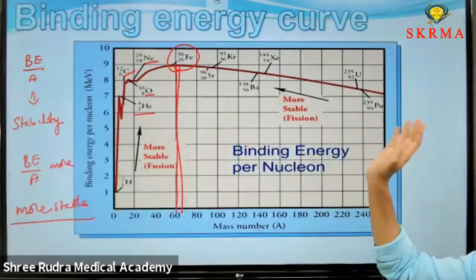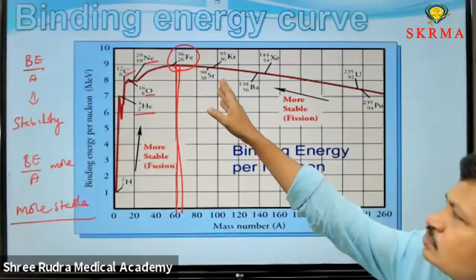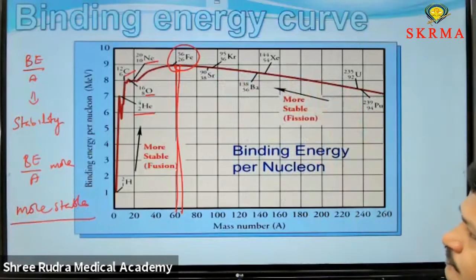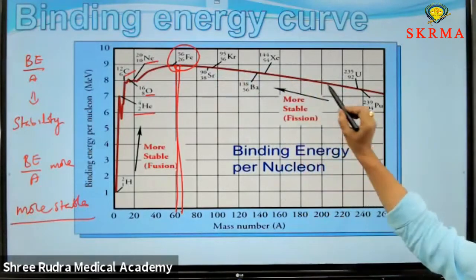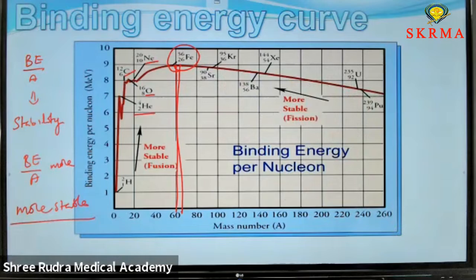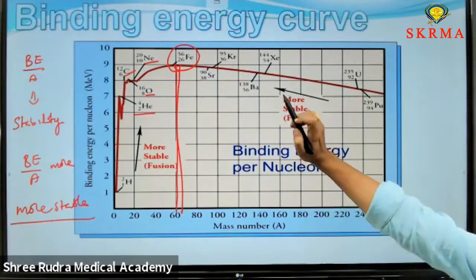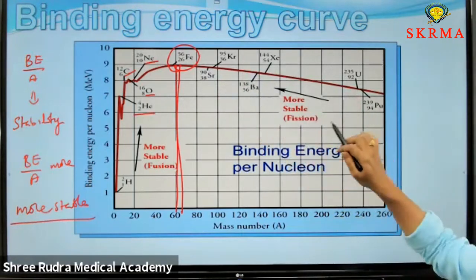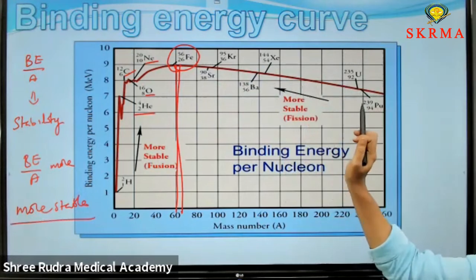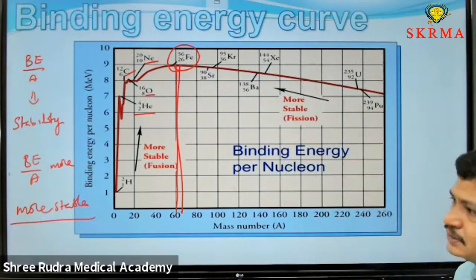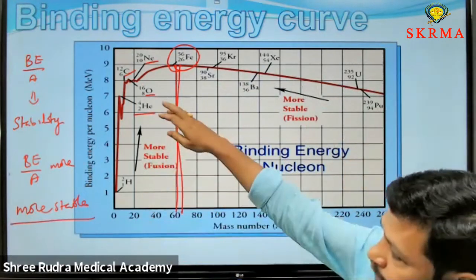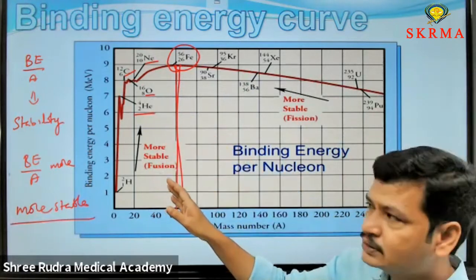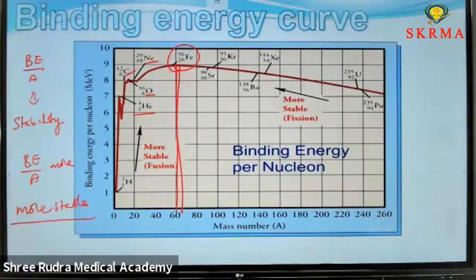Later on, if you move towards the right, the binding energy curve slowly decreases, the slope slowly decreases, which means the stability decreases. That's where the A value is greater than 56, the mass number greater than 56. The binding energy slowly decreases. These heavier nuclei undergo the fission process to get stability, and the lighter nuclei undergo the fusion process for more stability. These two concepts are very, very important.